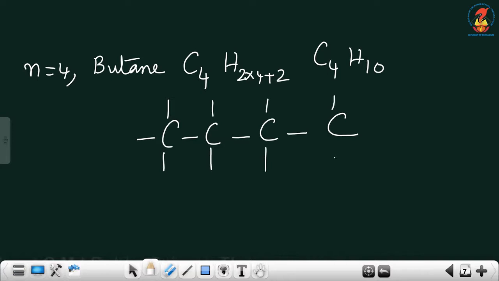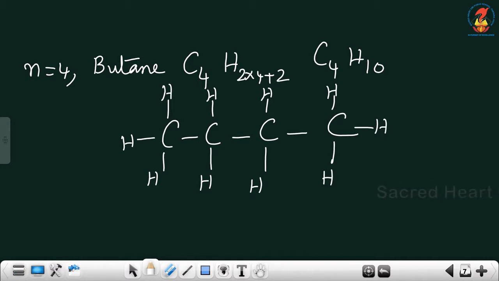Write the free valencies first, then fill it with hydrogens accordingly. Always make sure that each carbon atom has only 4 valencies. Don't make it more than 4 or less than 4. So this is the structural formula. You can see that CH3, CH2, CH2, CH3, making it C4H10.